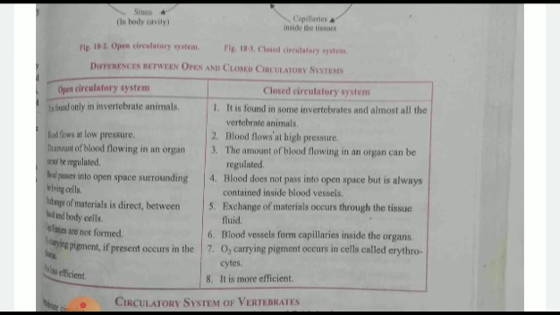Differences between open and closed circulatory system. Open circulatory system is found only in invertebrate animals, while closed is in vertebrates; almost all the vertebrate animals will be included. Then the amount of blood flowing in an organ can't be regulated. It is less efficient, while closed is more efficient, and so on.